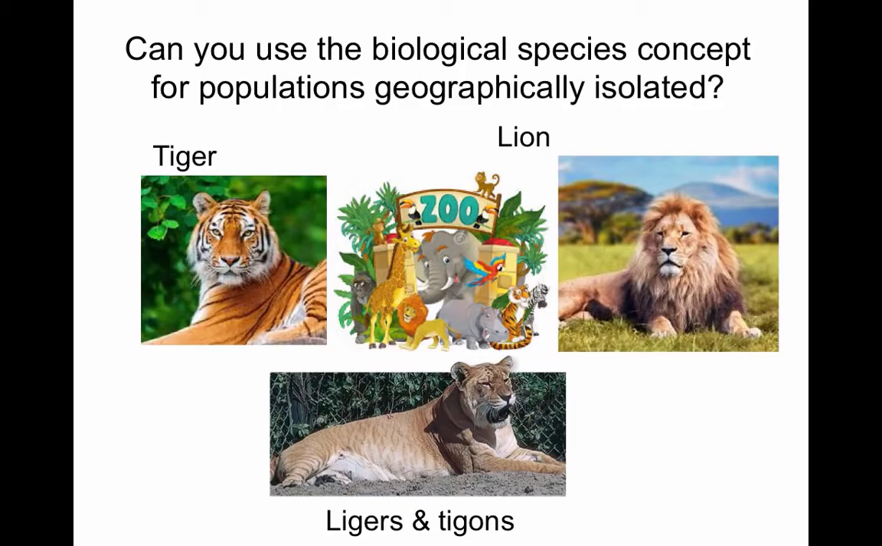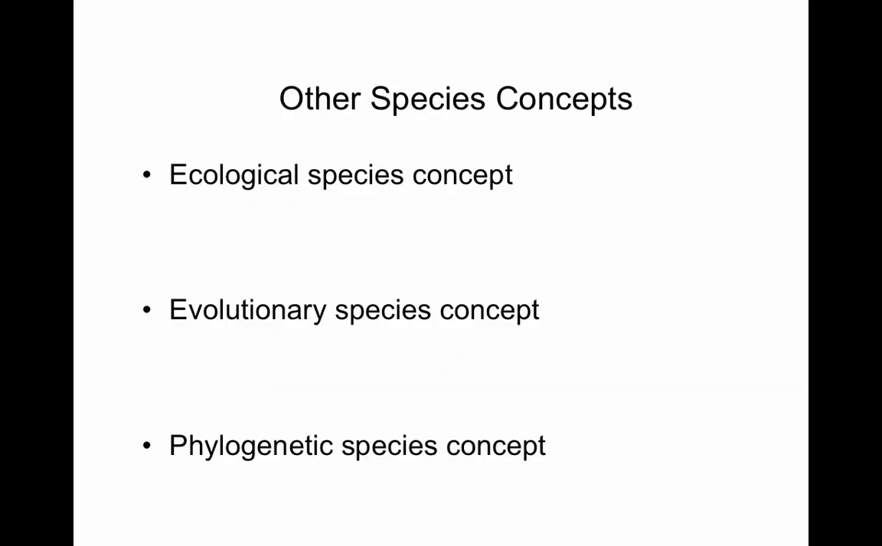But this doesn't mean that they are the same species. We can clearly see that tigers and lions are very different. They occupy very different habitats, and they have very different needs. So not only do they live in different areas, but tigers live mostly in forest, while lions live in open savannas. So for these reasons, and because of the drawbacks of the biological species concept, and that we're not able to apply it to every single species, there are other species concepts that have been developed, such as the ecological species concept, the evolutionary species concept, and the phylogenetic species concept.